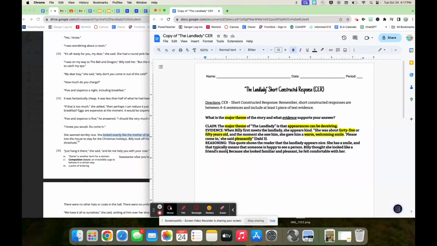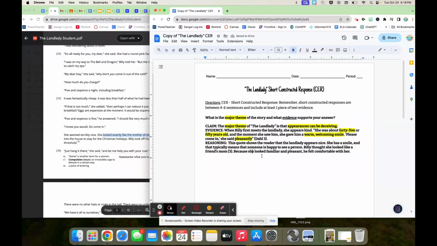Now, with this friend's mom, you can always add another quote to that. So, to be safe, if you ever question it, to be safe, add a citation. It's always better. This is from page 3 as well. Because we already did a citation, we can just put page 3. Okay? So, 3. All right.